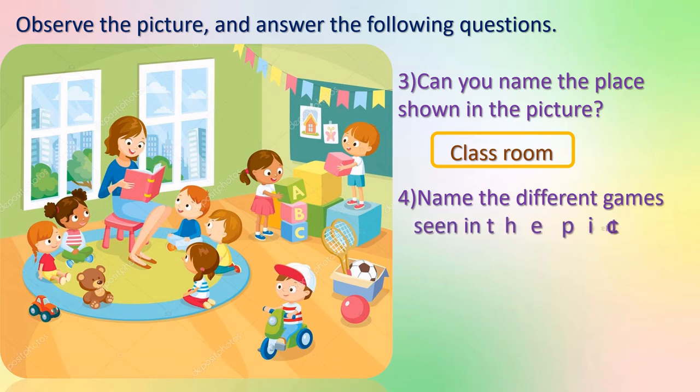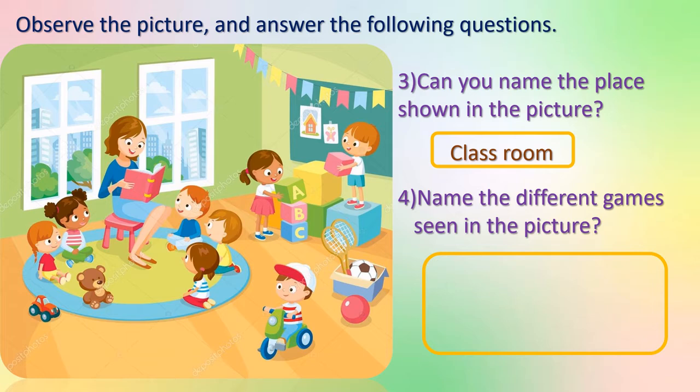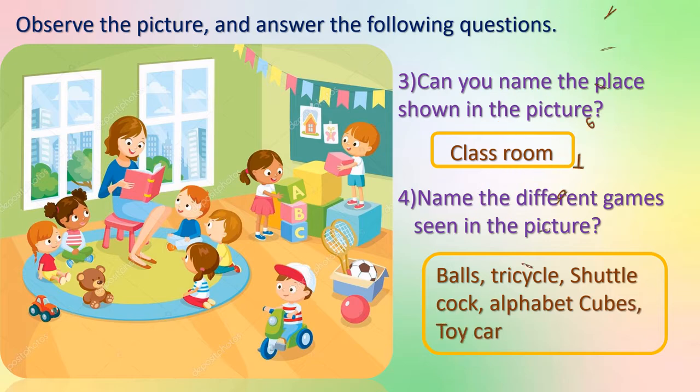Name the different games seen in the picture. Yes, we can see some games. Here, see this shuttlecock, ball. Here also one ball is there. This is a tricycle. Yes, this is a toy car, teddy bear. These are alphabet cubes, right? Let us write here: balls, tricycle, shuttlecock, alphabet cubes, toy car and teddy bear.